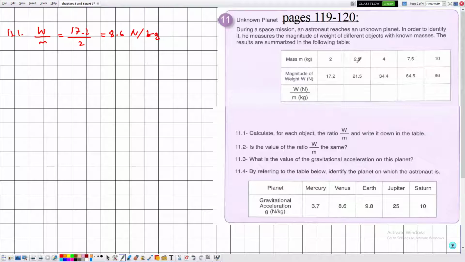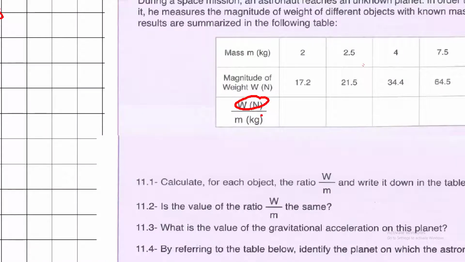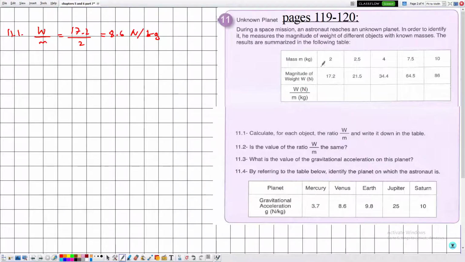Although this is a ratio, it is a ratio of different quantities, not the same quantities. Now 21.5 divided by 2.5, you can check that it's also equal to 8.6 newtons per kilogram.